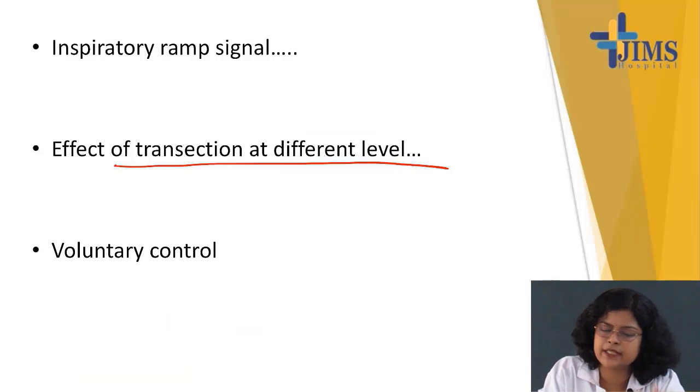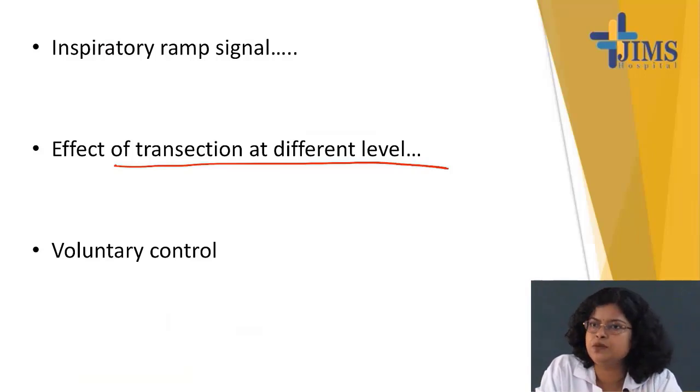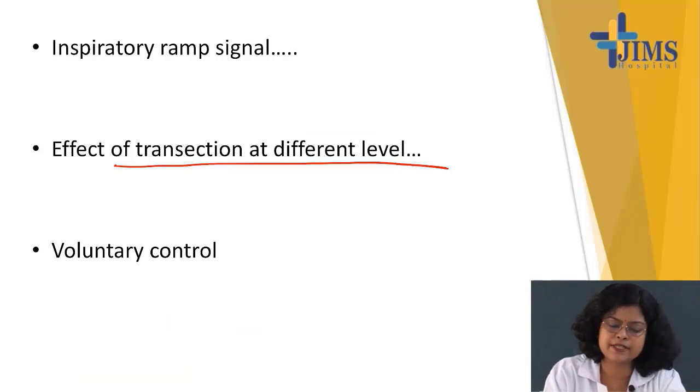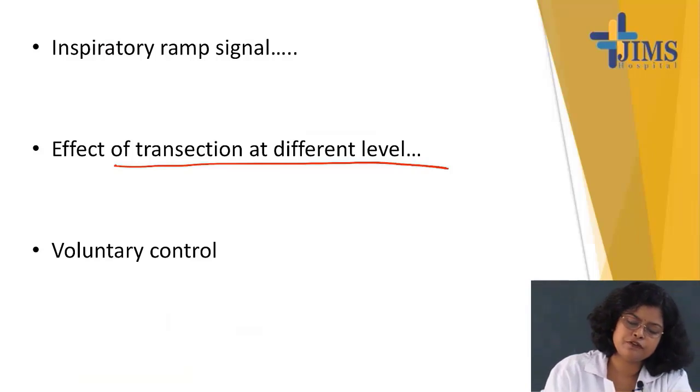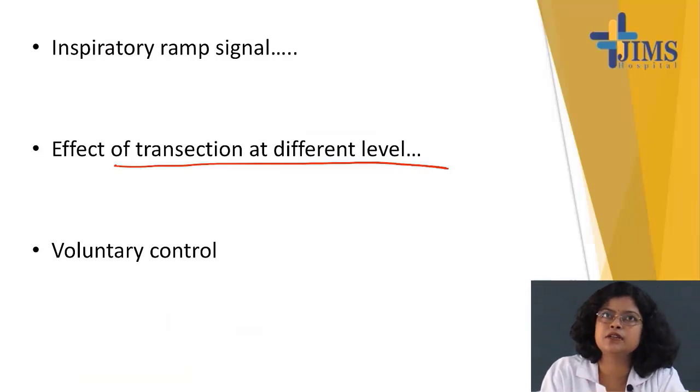Okay. So, these are the 4 centers. Now, if you cut, then what will happen to our respiration? That you should know, remember, and it may come in your exam also. So, first 2 conditions. Okay. So, there are 4 centers and what will be the effect of transection?